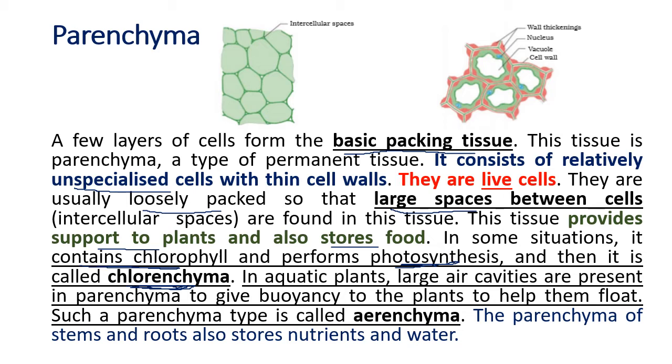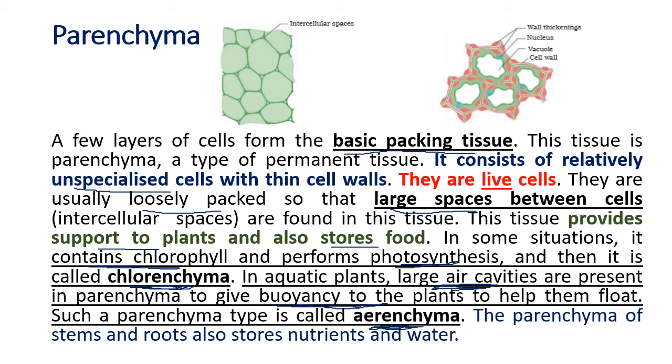In aquatic plants, the plants living in the water, there are large air cavities. Intercellular spaces or the vacuoles are filled with air. It gives buoyancy to the plant. What does buoyancy mean? It helps the plant come towards the surface, to keep them floating. Because of the air filled inside, such parenchyma is called aerenchyma.